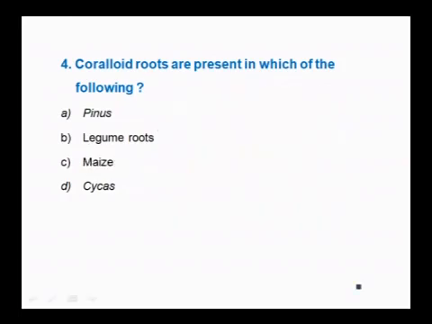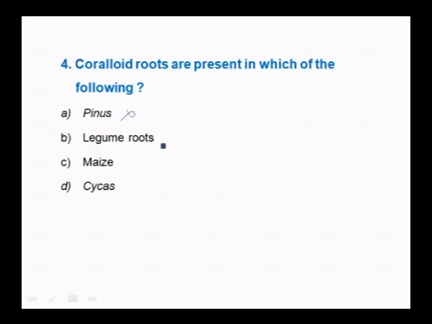So the next question is, coralloid roots are present in which of the following? The options are Pinus, legume roots, maize, Cycas. Pinus, as we all know, is associated with mycorrhizae, so this is not the answer.